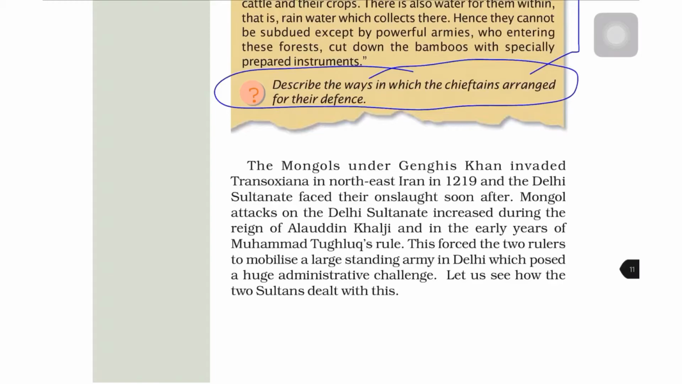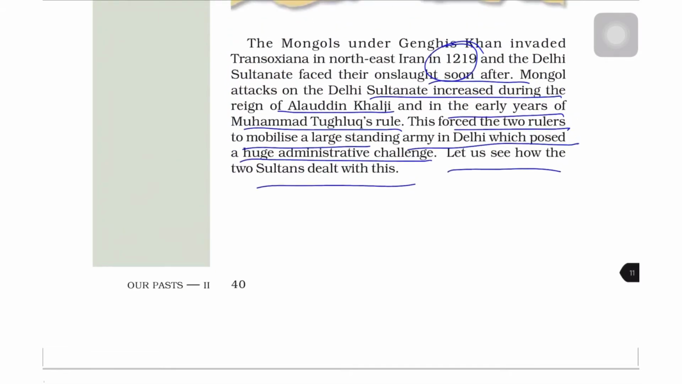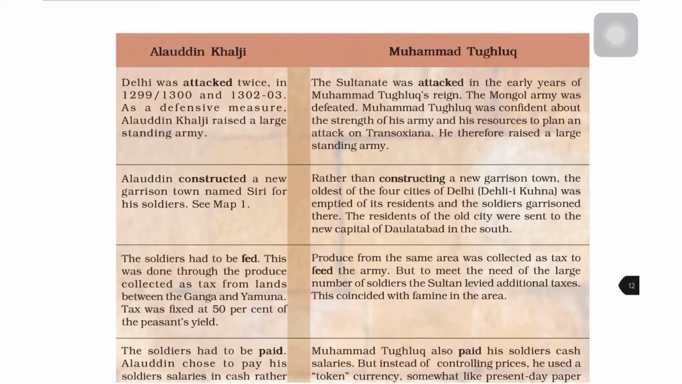Now the Mongols under Genghis Khan invaded Transoxiana in northeast Iran in 1219, and the Delhi Sultanate faced their onslaught soon after. Mongol attacks on the Delhi Sultanate increased during the reigns of Alauddin Khalji and in the early years of Muhammad Tughlaq's rule. This forced the two rulers to mobilize a large standing army in Delhi, which posed a huge administrative challenge. Now we will see how the two sultans dealt with the attack of the Mongols.